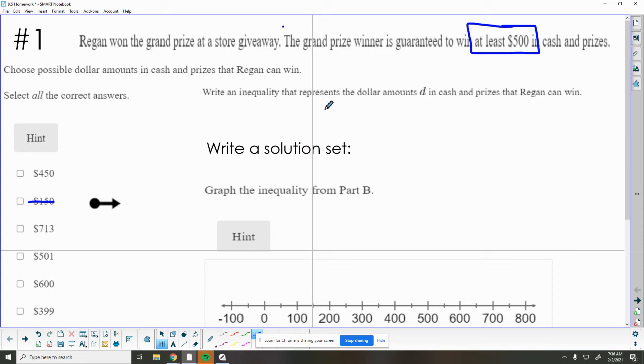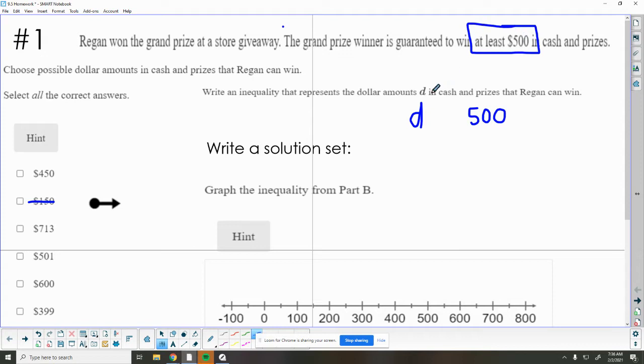Now we want to write an inequality that represents the D in cash and prizes that she can win. D is what she can win. I'm comparing D to 500. I want 500 to be the smallest amount that she can win.